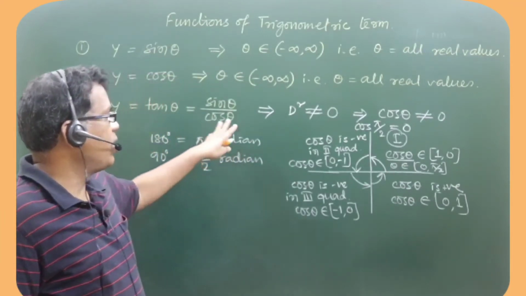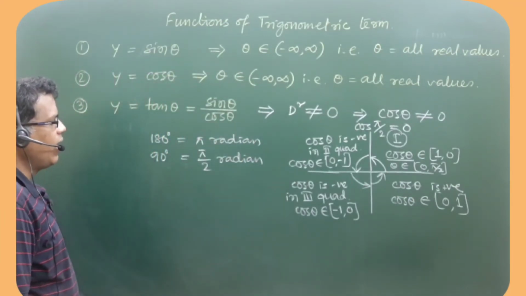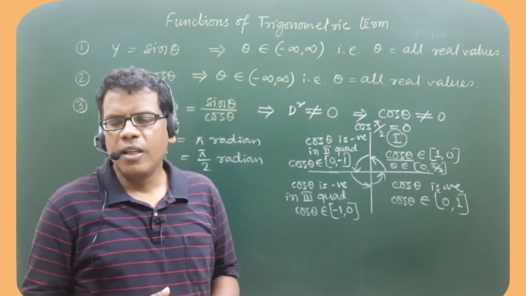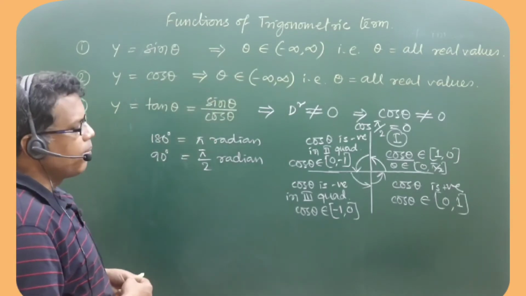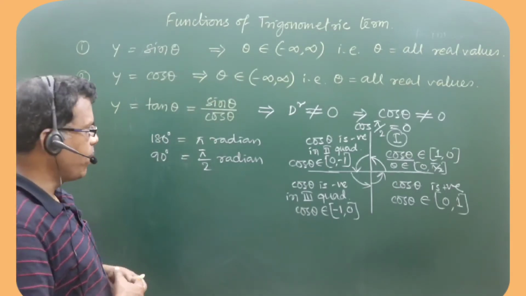So we can't allow the denominator cos theta to be 0. If cos theta becomes 0, then anything by 0 becomes infinity. So tan theta will be undefined.